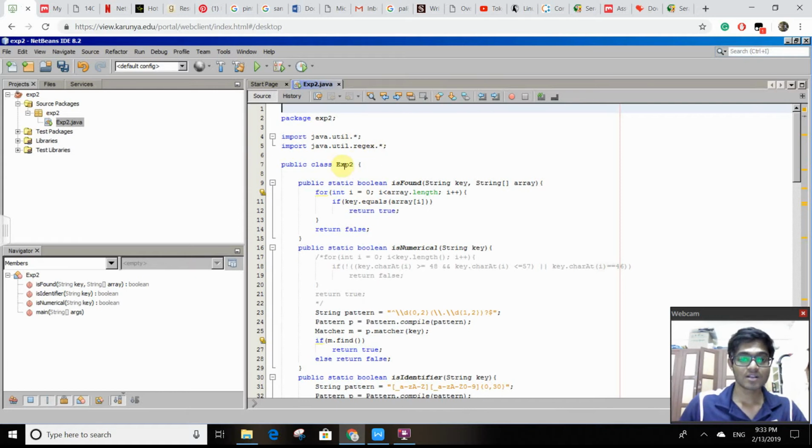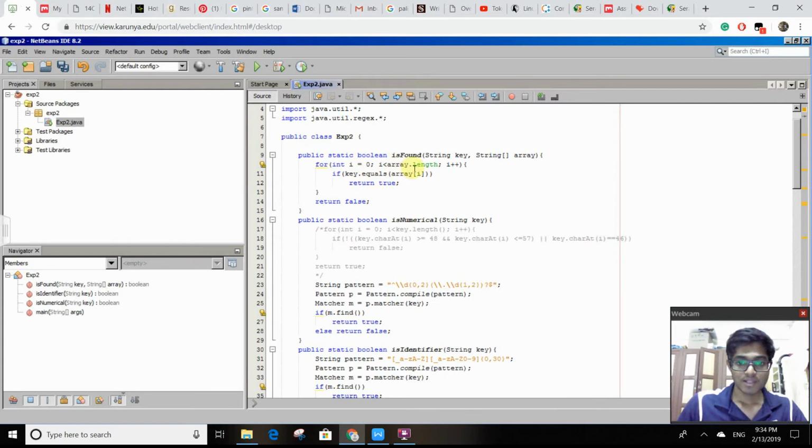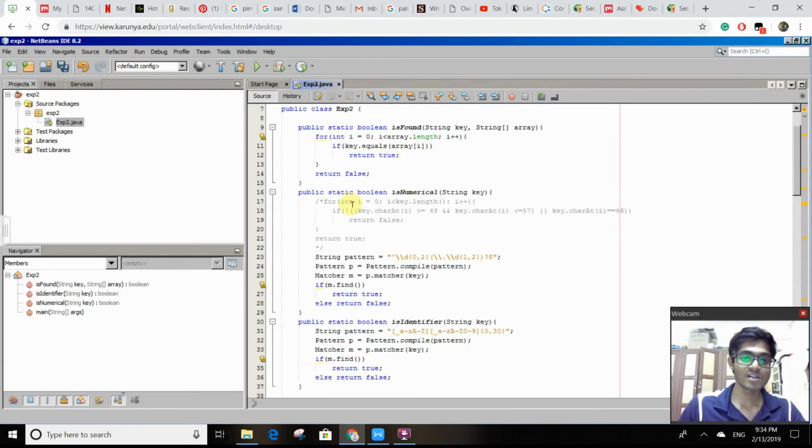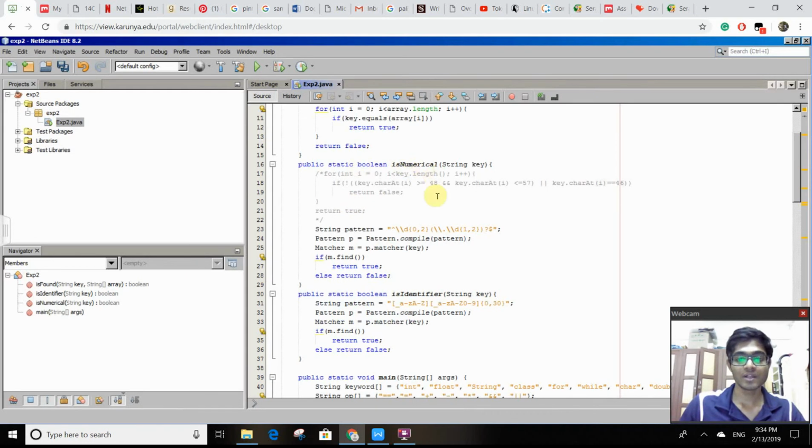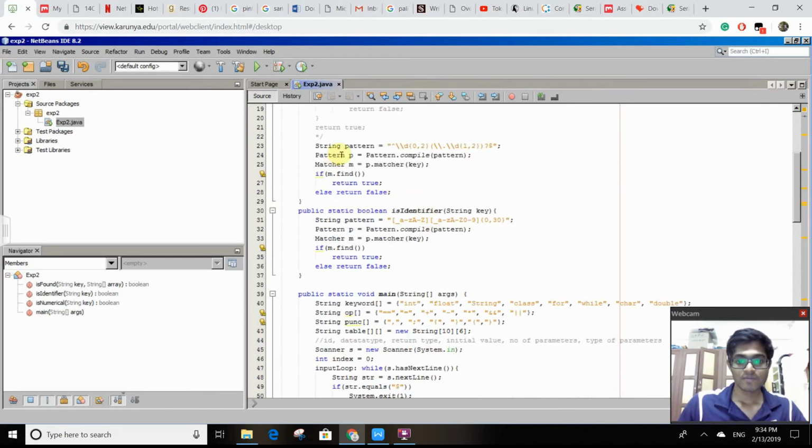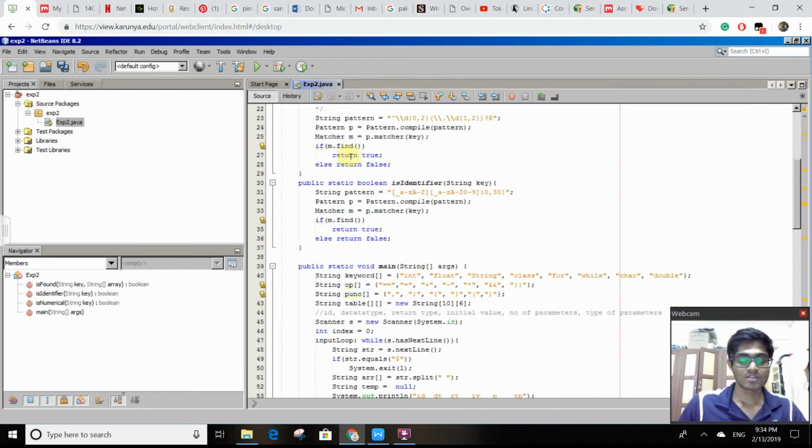I have created a public class called experiment number 2. In the main function, I have created a static boolean to check if a key is found in an array: for int i equal to 0, i less than length, i plus plus, if key dot equals array of i, return true, otherwise return false. And this is for the static boolean. Then pattern p is equal to pattern.compile of the pattern string. As you can see, it is going to find a match and return true, else return false.